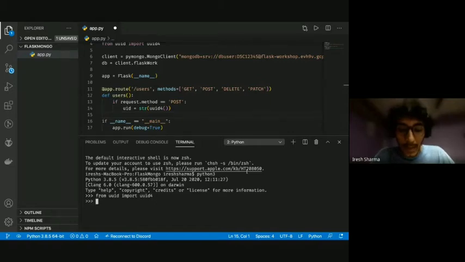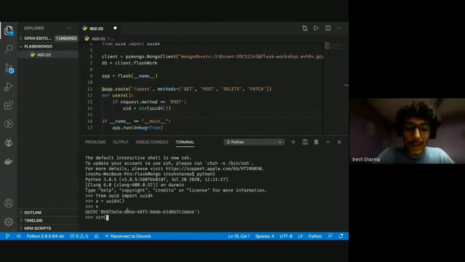If I do x is equal to uuid4 and then print x, you can see it gives me a UUID object with this string inside it. So this is our actual ID that the UUID generates for us, and this is what we need. When I convert this x into a string, it gives me that.